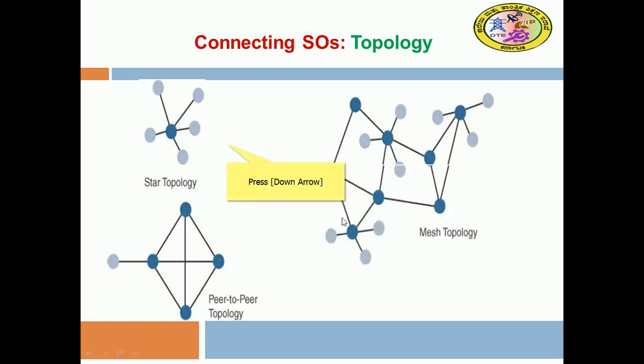In mesh, we have several root or power nodes and many more leaf nodes. The deeper colored circles are full function devices, whereas the other leaf nodes are reduced function devices. They consume less power, so their functionality is also less compared to the root. These are the topologies going to be exercised.